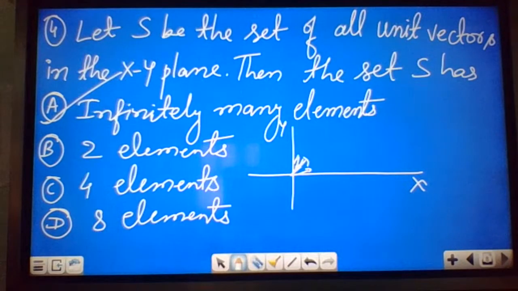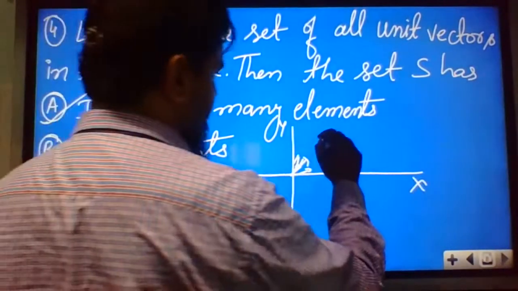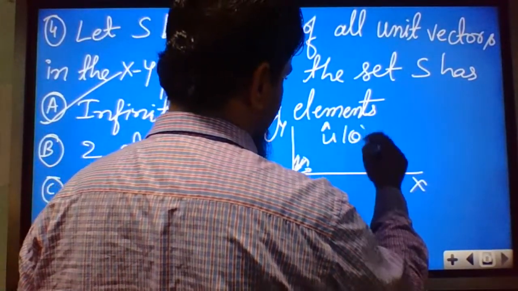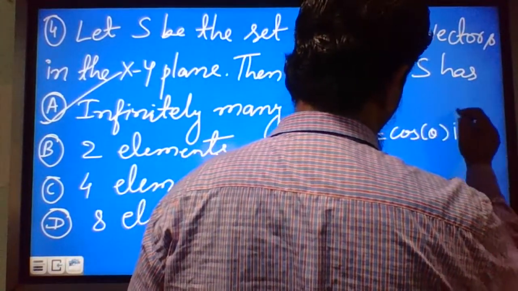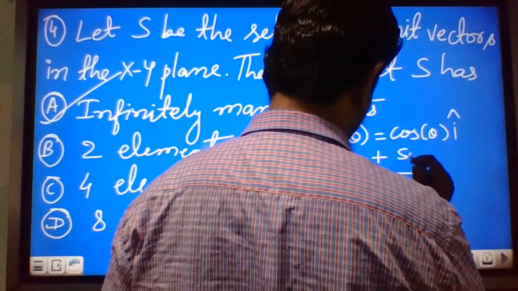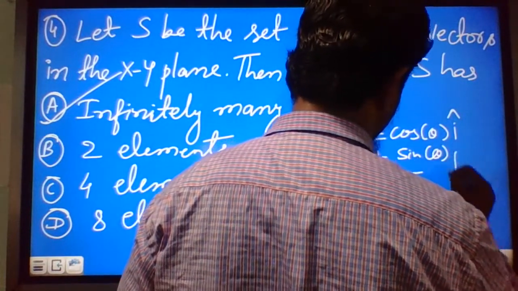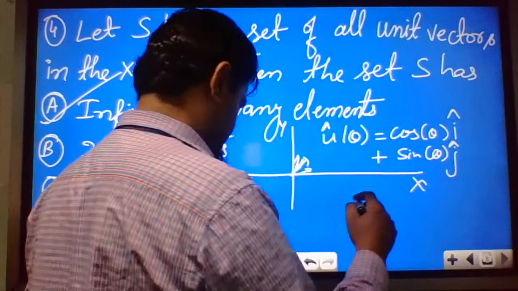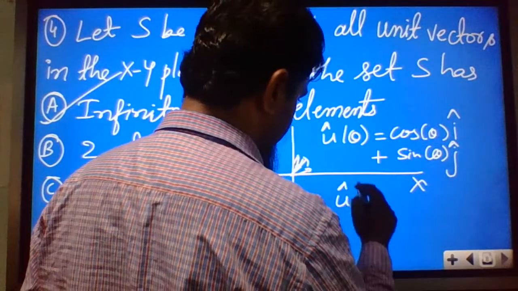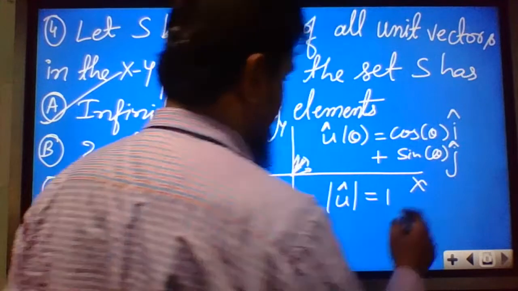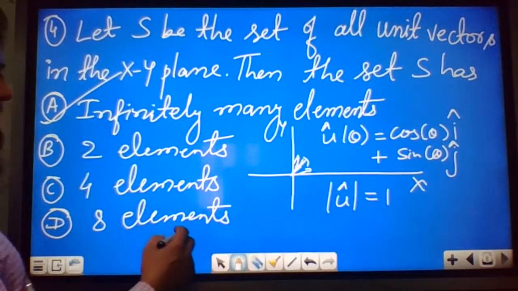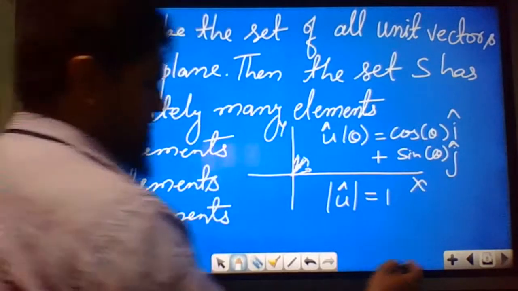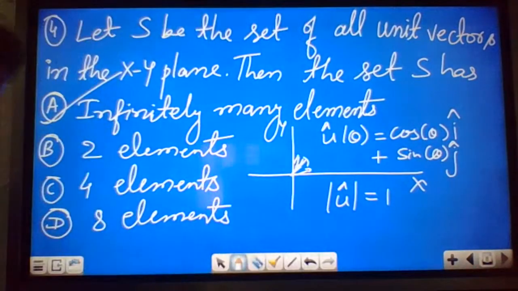S can have infinitely many elements because the unit vectors are represented by u cap theta equal to cos theta i cap plus sin theta j cap. And since the magnitude of a unit vector is 1, it does not depend on theta. So we can have infinitely many elements in the xy plane which are unit vectors.